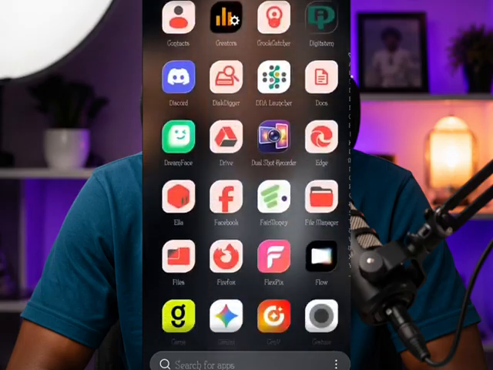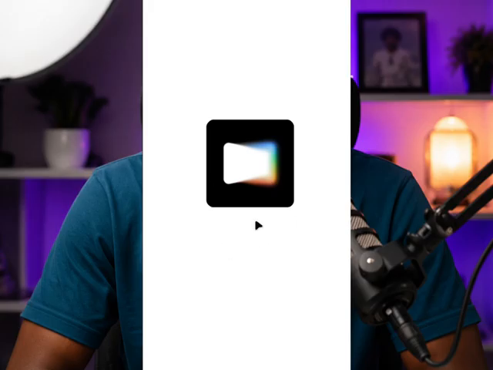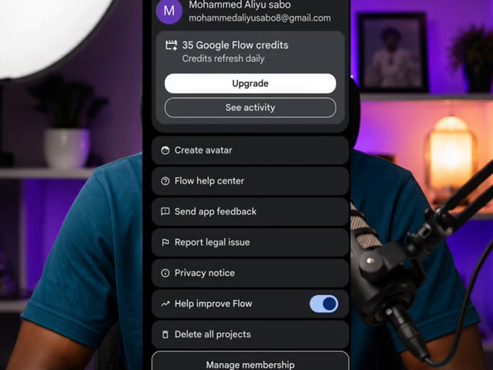Flow AI. Flow AI is very, very easy to use. Flow AI, this is the AI tool here. As you can see, Flow AI. You can download the app on your Android phone, or you can also use the browser to get access to the app.